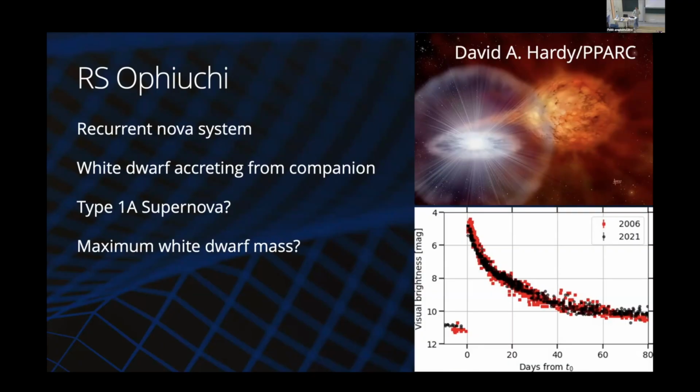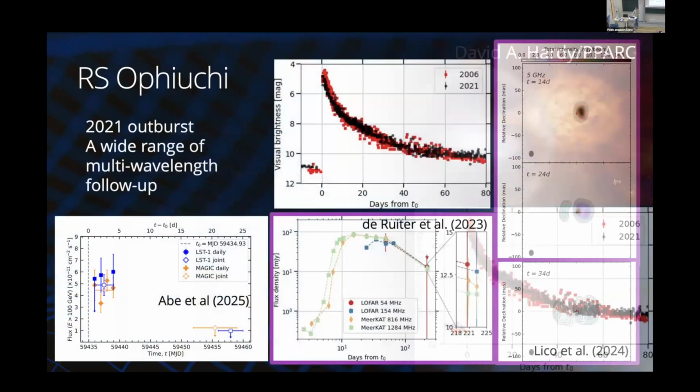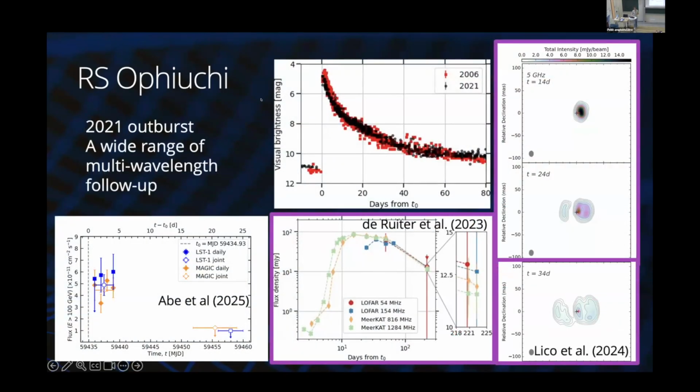The most recent outburst of this system was in 2021. And here I show again the optical light curve, but there was really a wide range of multi-wavelength follow-up. I think it was already mentioned in the context of X-ray observations. I don't have those on this slide, but I do have the high energy observations, where for the first time we detected these high energy gamma photons from a recurrent nova system, allowing us to say something about the potentially hadronic or leptonic scenarios. And then in purple, I've highlighted the radio observations.